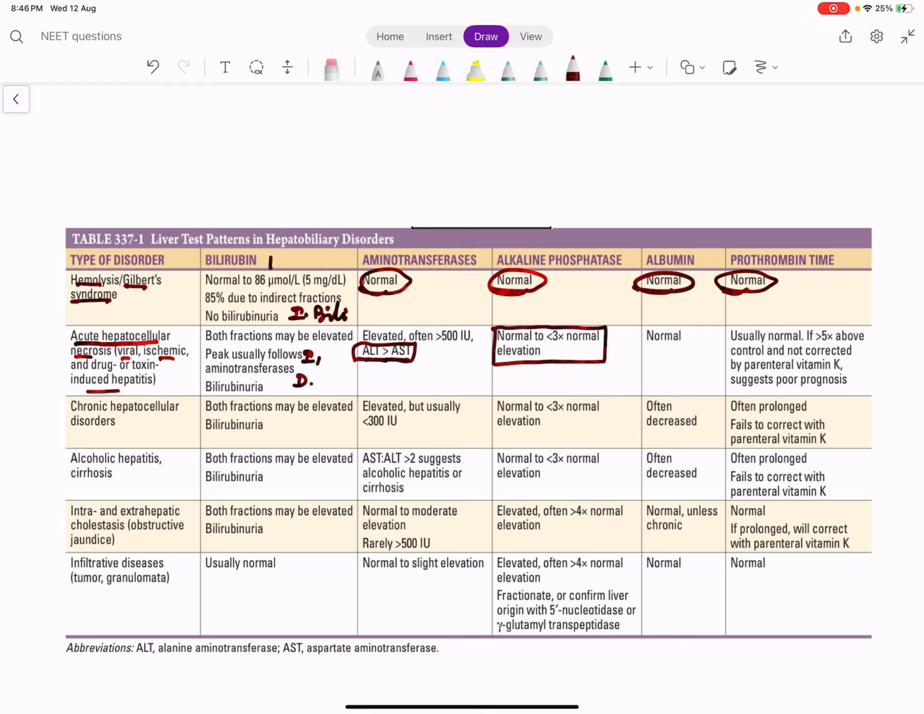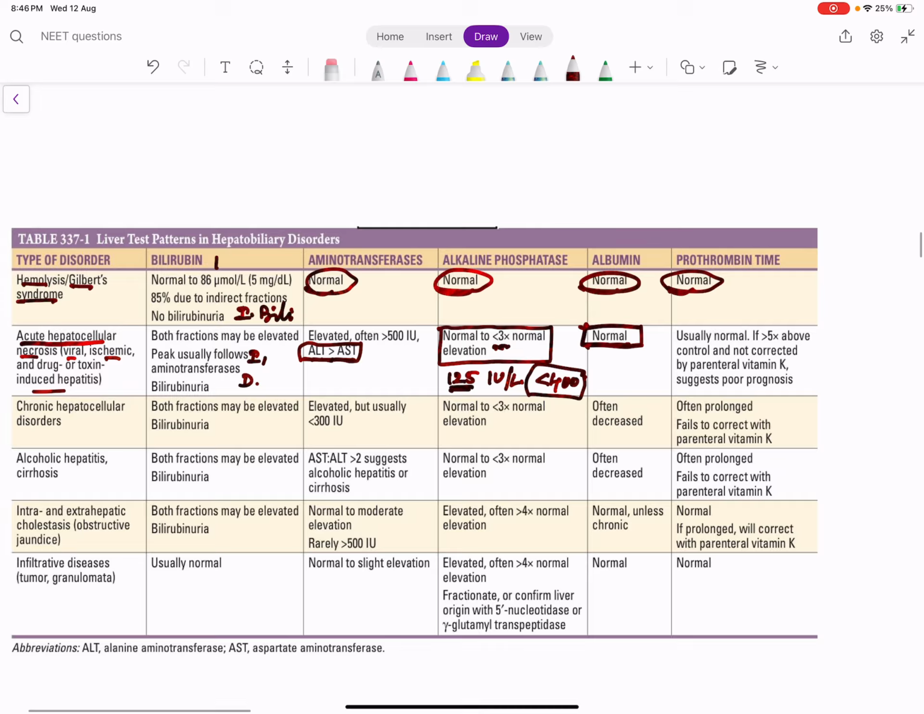So when do you say it is mild elevation? When the level is less than 3 times the upper limit of normal. Upper limit of ALP is usually 125 international units per liter. So less than 3 times means it is less than 400 international units per liter roughly, right? Albumin is normal because it is an acute necrosis. Only in chronic liver disease albumin will be low. Similarly, PT also will be normal initially, but once the disease becomes chronic or severe, PT will elevate.